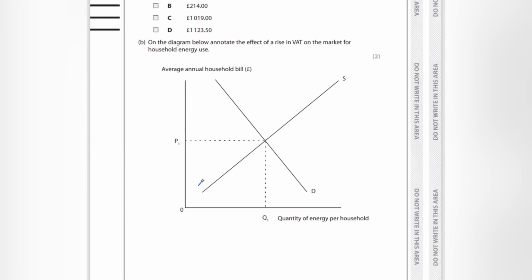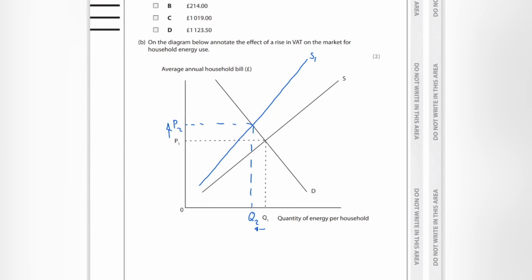What it actually is is something that looks like so. I'm going to just get rid of that line. It should be a linear supply curve, but the gradient is increased. The gradient's constant, but it's not parallel to the original supply curve. So this is the effect that I want to show on my supply curve. We've got a fall in supply and we have an increase in price.